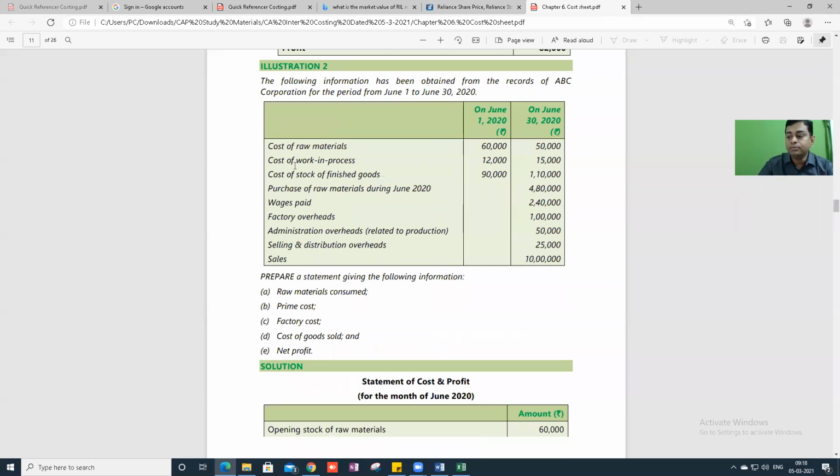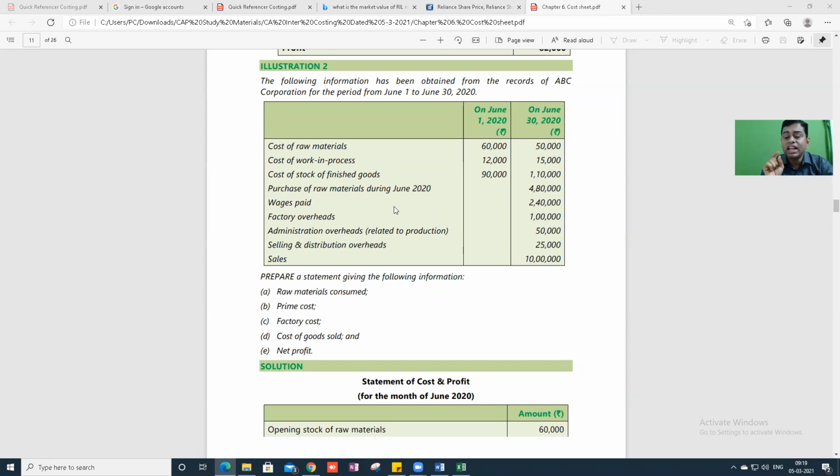Janani, can you read problem number 2, ma? Sure, sir. The following information has been obtained from the records of ABC Corporation for the period from June 1 to June 30, 2020. Cost of raw materials for June 1, 2020, 60,000. June 30, 2020, 50,000. Cost of work in progress.